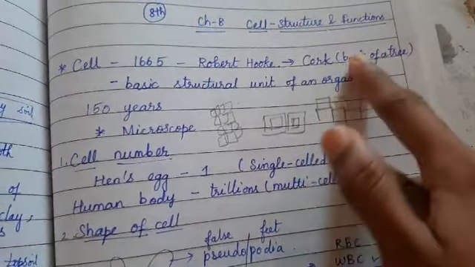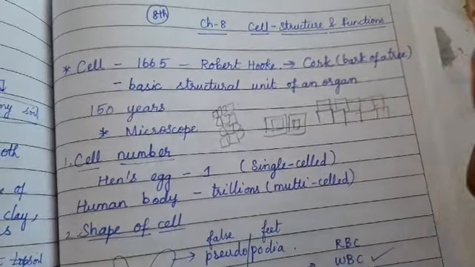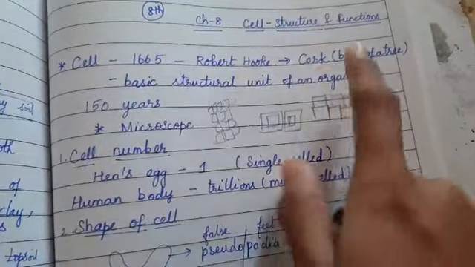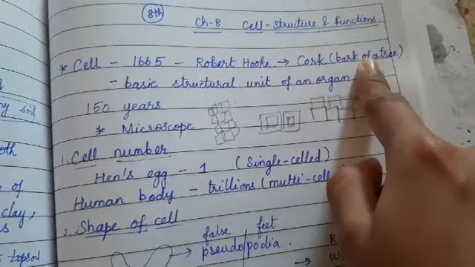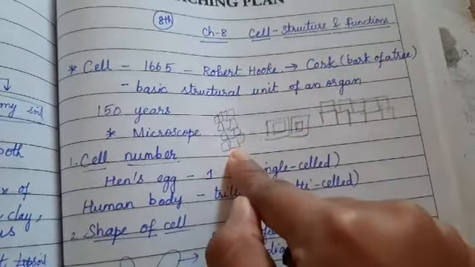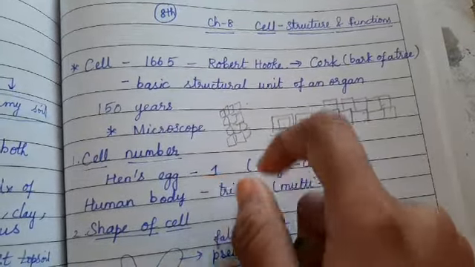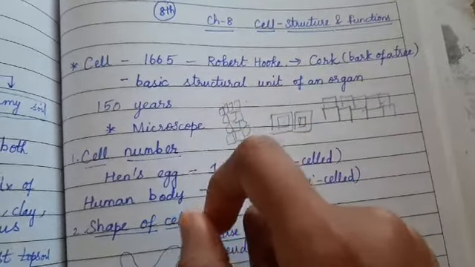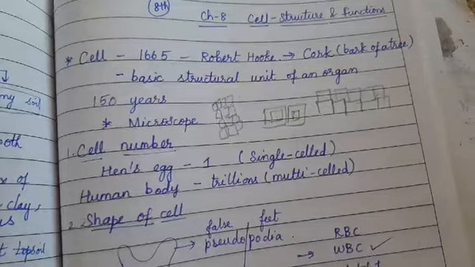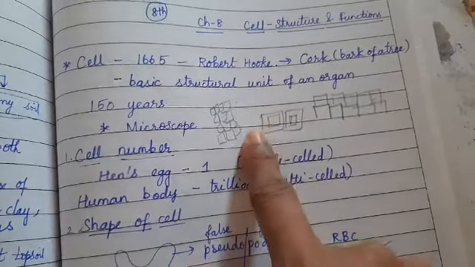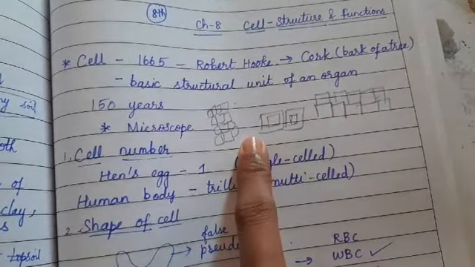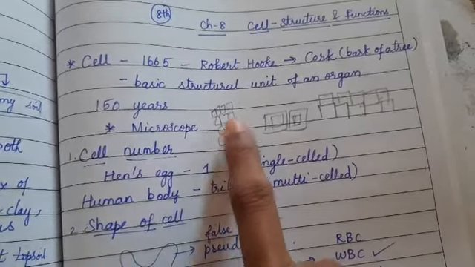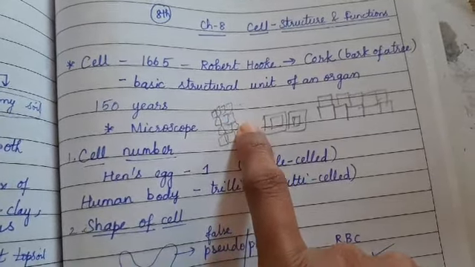So cork is the bark of a tree. Even the plants are made up of cells. All the living organisms are made up of cells. When he viewed it through the microscope, he first imagined those boxes as a honeycomb structure. After viewing again and again, he came to know that they are not in the shape of a honeycomb. They are boxes which are very near to each other.